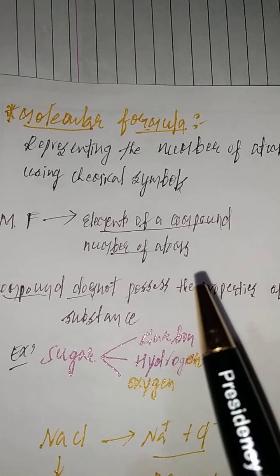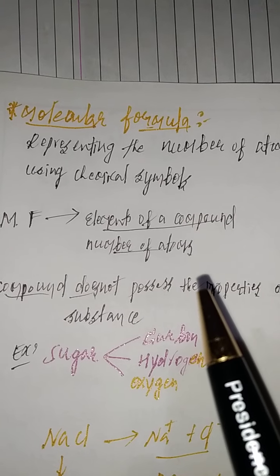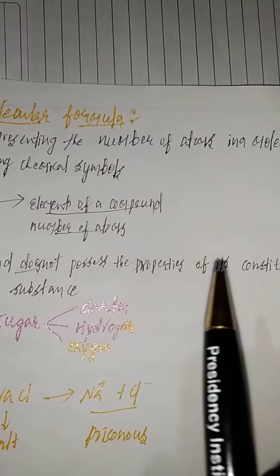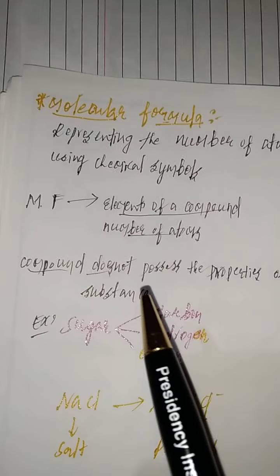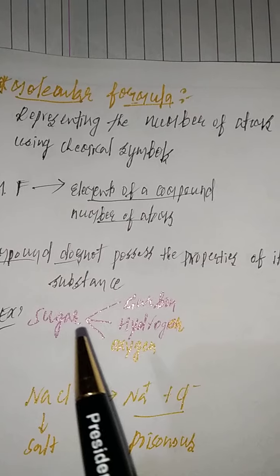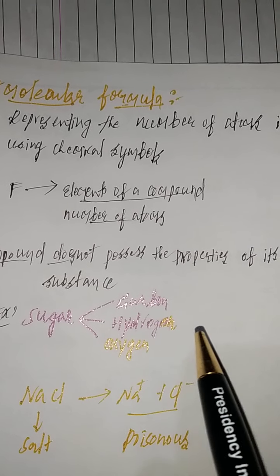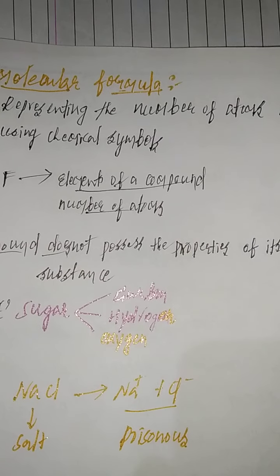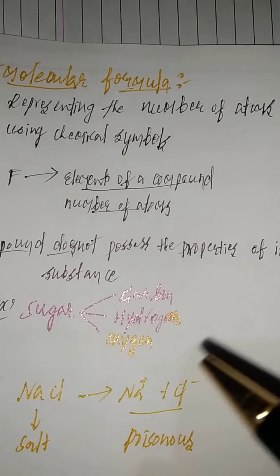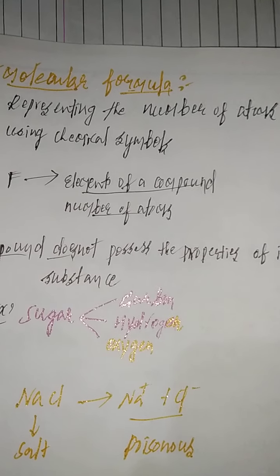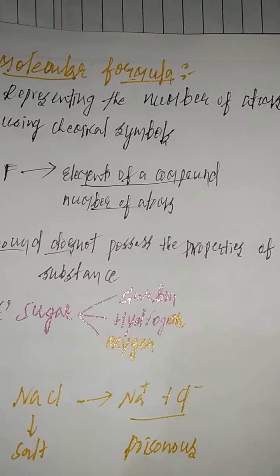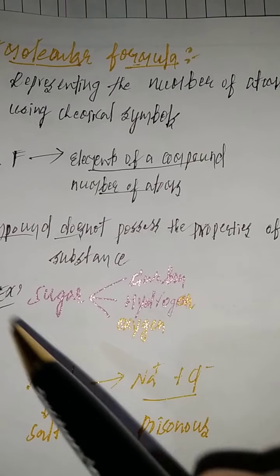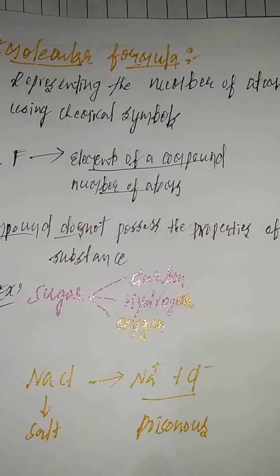A compound does not possess the properties of its constituent substances. Example, sugar. Sugar is made up of carbon, hydrogen and oxygen, but sugar does not possess any of their properties. The constituents of a compound cannot be separated easily.